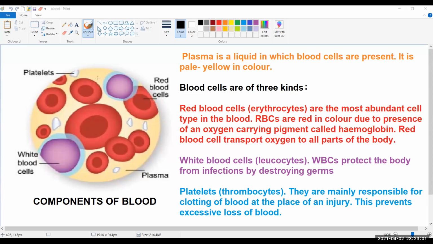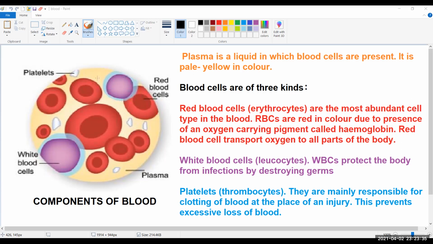In adults, long bones produce red blood cells, but in children, nearly every bone generates red blood cells. Now, plasma. Plasma is a liquid in which blood cells are present. It is pale yellow in color.